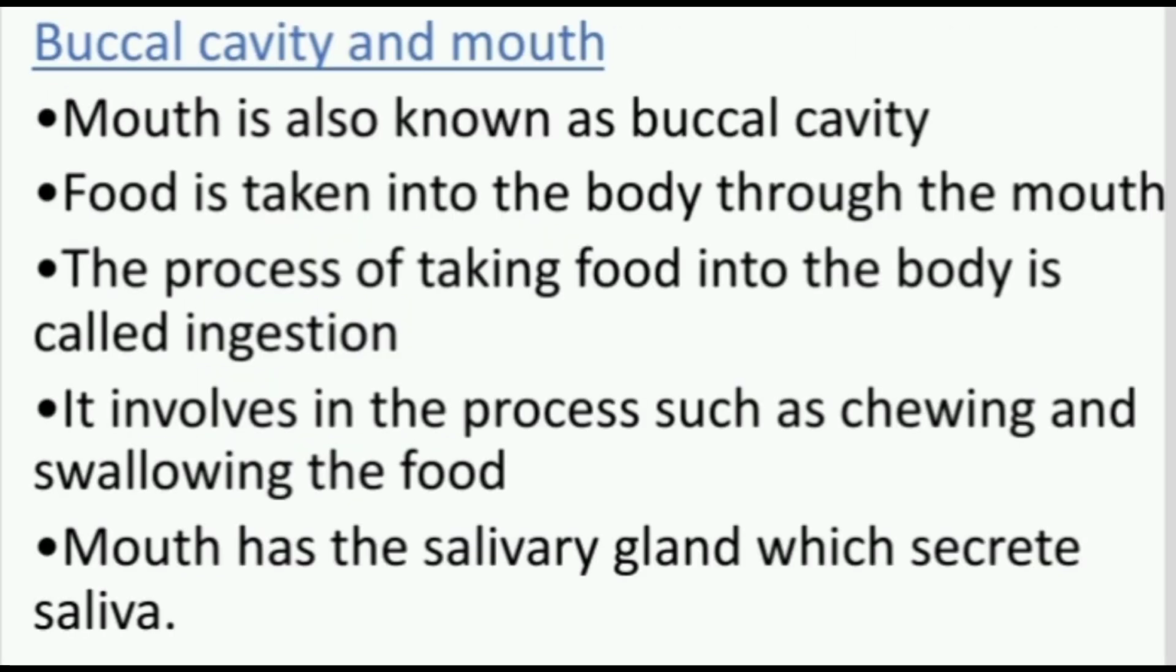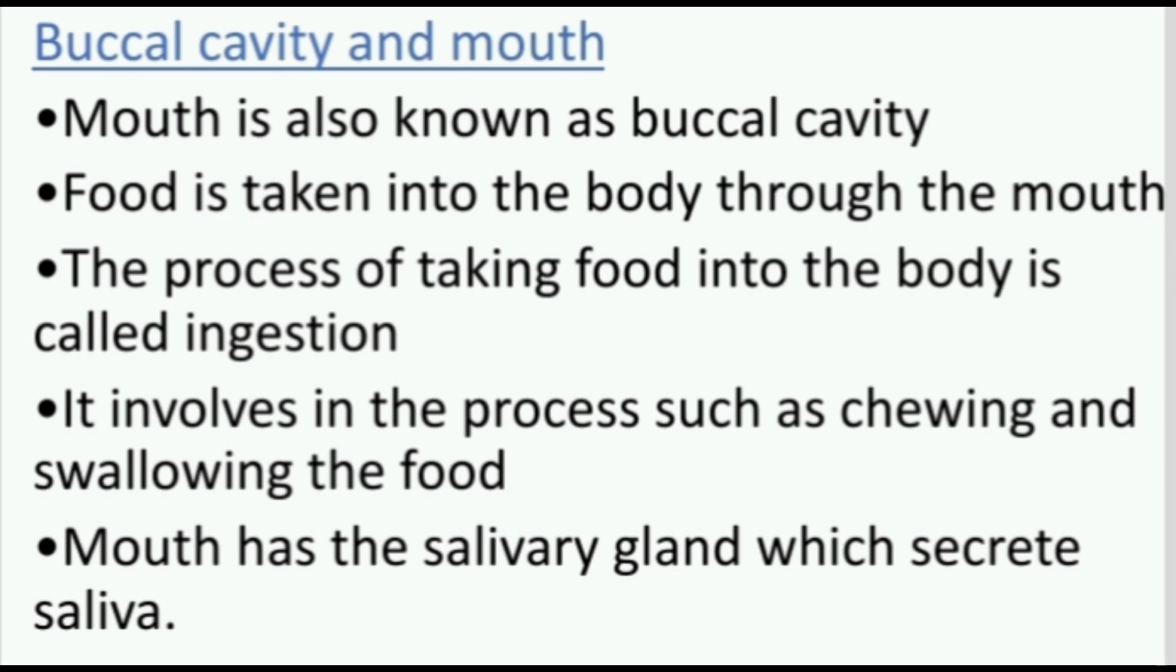First one is buccal cavity and mouth. Mouth is also known as buccal cavity. Food is taken into the body through the mouth. The process of taking food into the body is called ingestion. It involves processes such as chewing and swallowing the food.